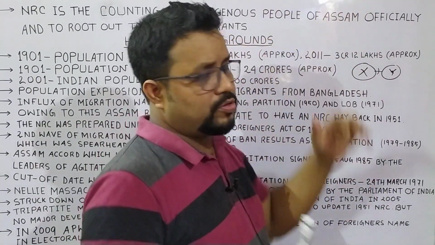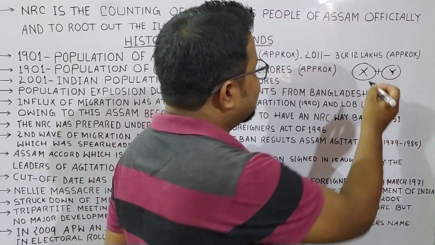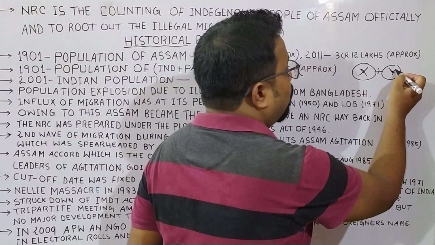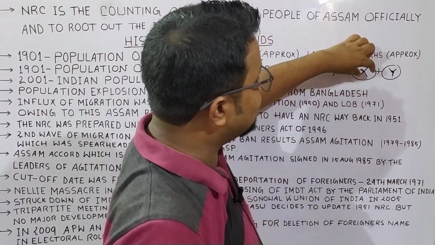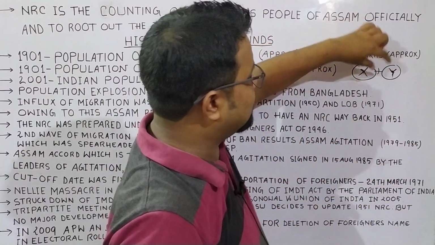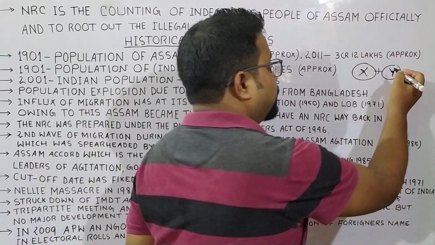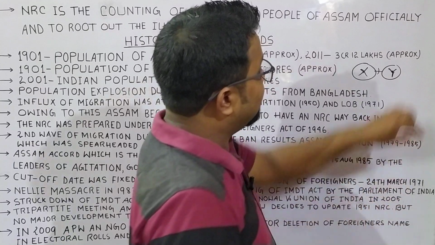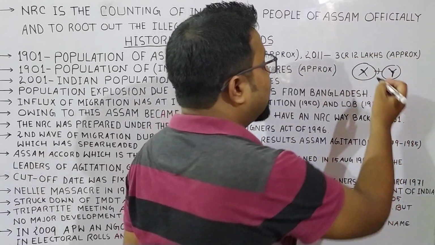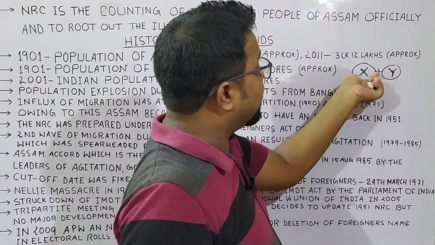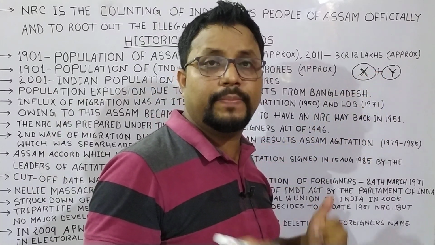For that I am going to explain in layman terms. Suppose X is a person who is suspecting that Y is an illegal migrant. X is a citizen, and Y is an illegal migrant. So X is suspecting that Y is an illegal migrant. For that, X himself has to prove that Y is an illegal migrant, and it is very difficult for X to prove that Y is an illegal migrant.